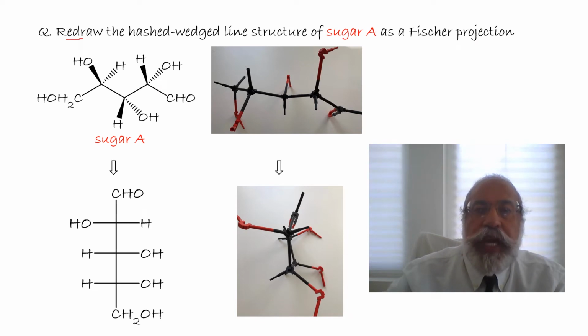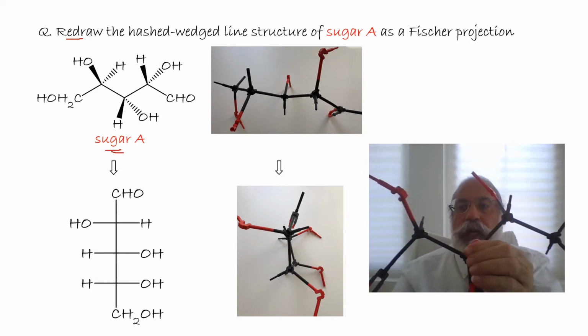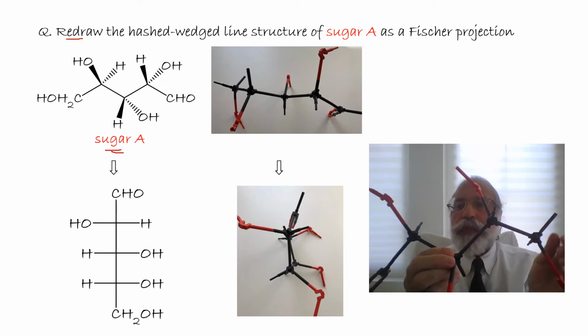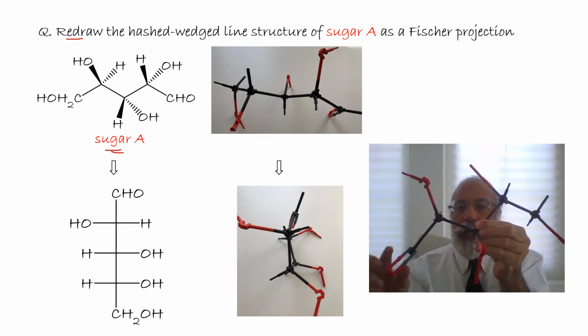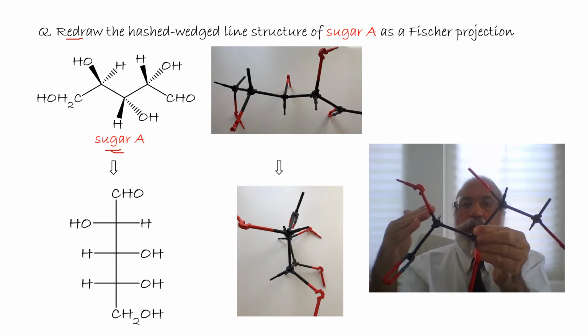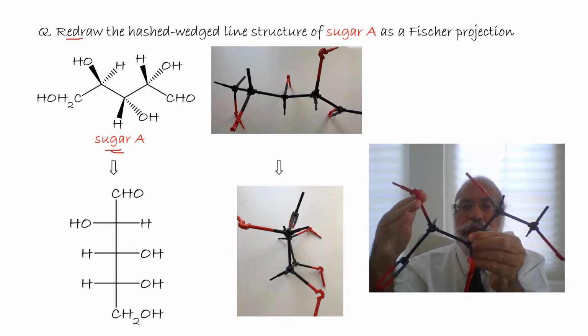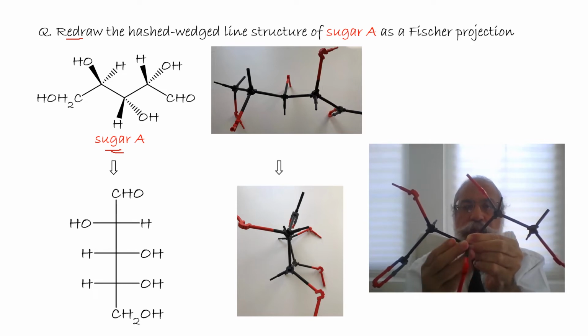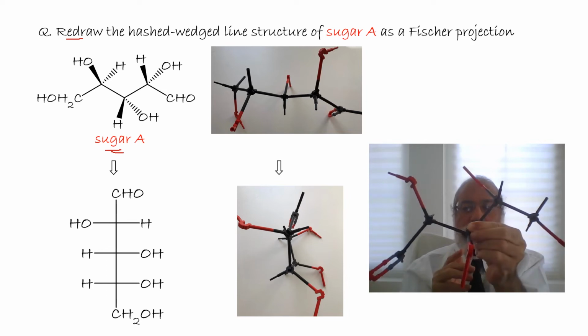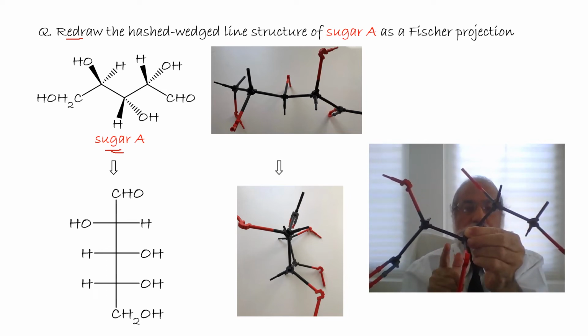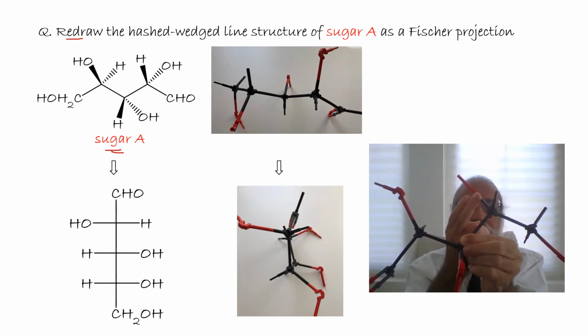Redraw the hashed wedge line structure of sugar A as a Fischer projection. Here is sugar A. I build a molecule model. Here we have the aldehyde. We have the OH in the back, and the OH in the back, from my point of view, of course. Once again, remember you are seeing the mirror. And here in front, OH.